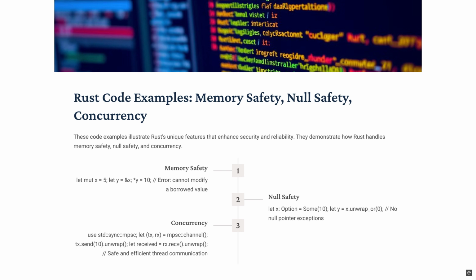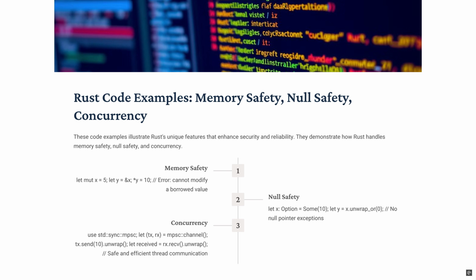Rust enforces strict rules to ensure memory safety, and part of that involves distinguishing between mutable and immutable references. An immutable reference does not allow you to change the value it points to. So the error occurs because you're trying to modify the value of x through an immutable reference y. Rust does not allow this because it would violate the guarantee that immutable references provide: that the value they point to won't change. So to correct that, if you want to modify x through a reference, you would need to create a mutable reference instead.